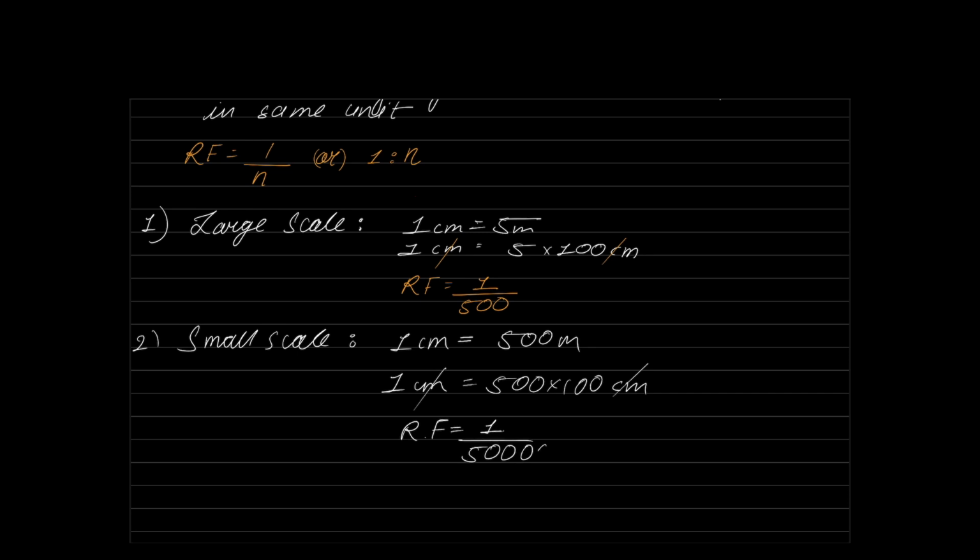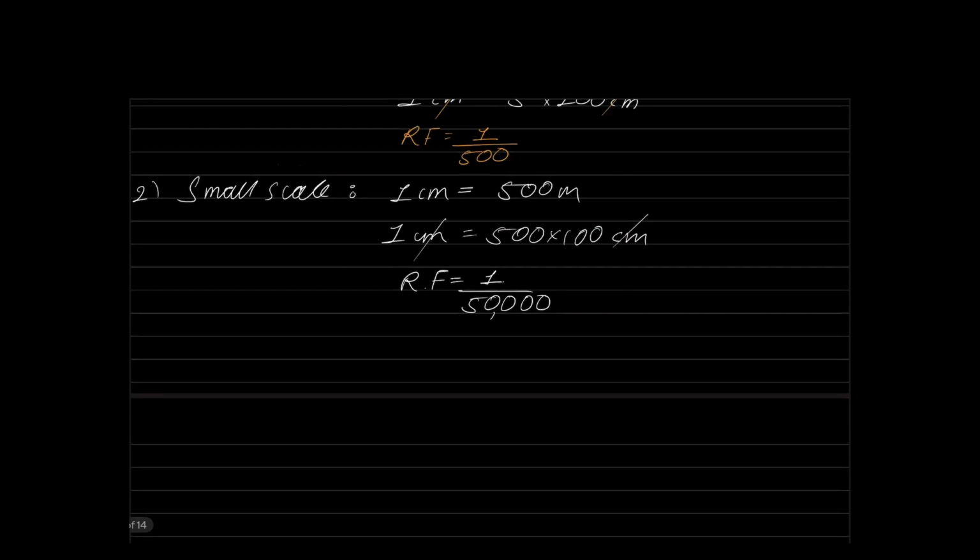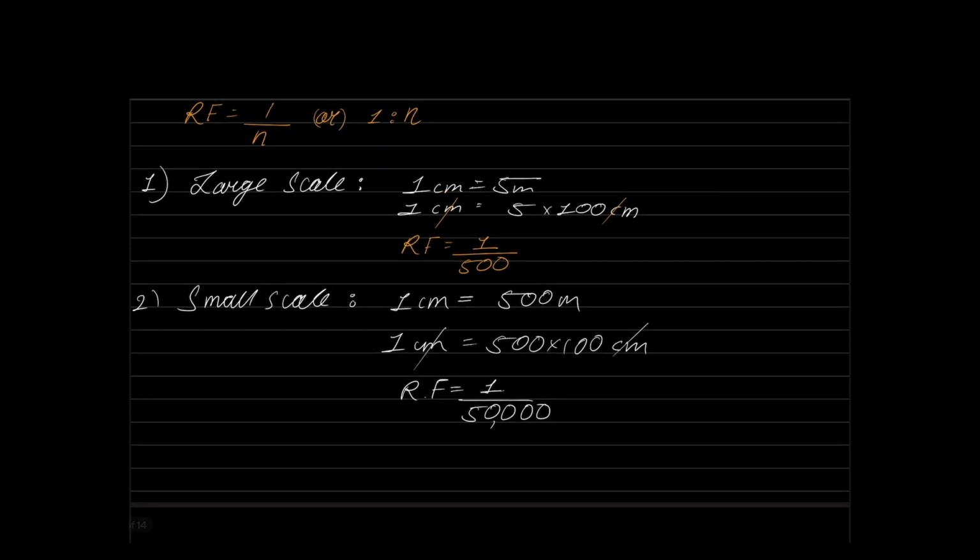So these are the two scales I got. I will call this RF number 1, and this RF number 2. Please look at RF number 1 and RF number 2, and tell me which fraction is smaller. Is the first fraction the small fraction or the second?